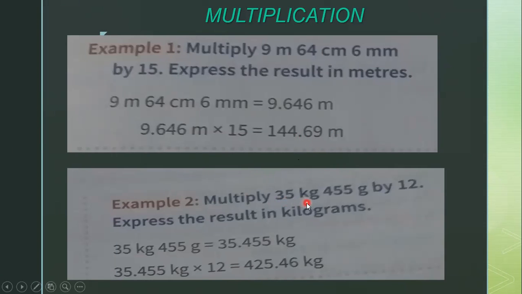Next, multiply 35 kg 455 grams by 12. Express the result in kilograms. So 35 kg 455 grams we write as 35.455 kg. This you should multiply with 12. If you multiply, you get the answer 425.46 kg.